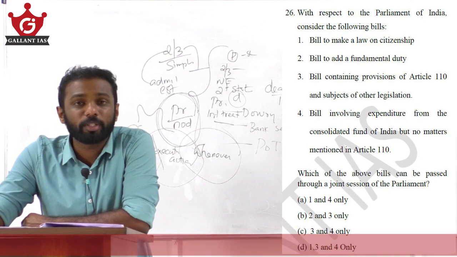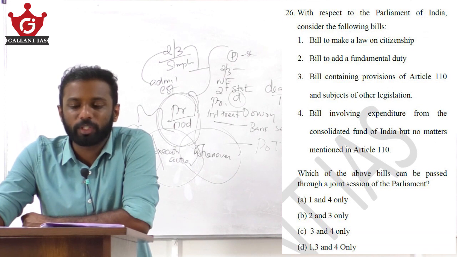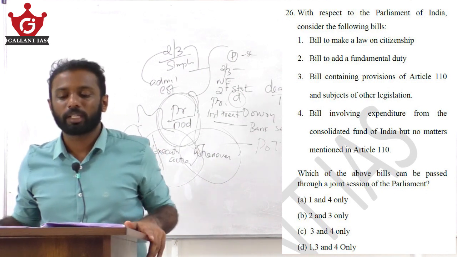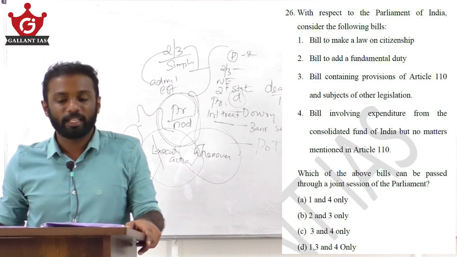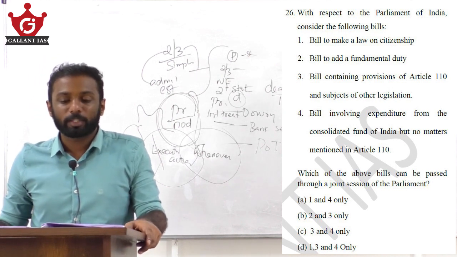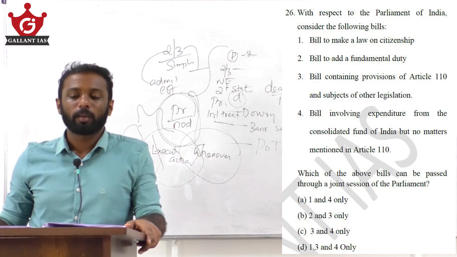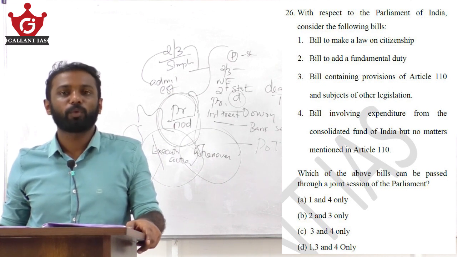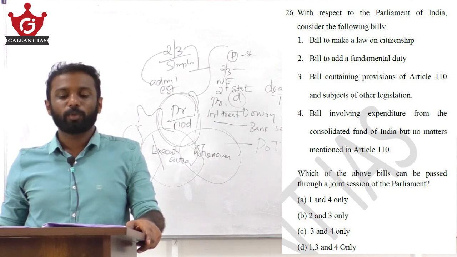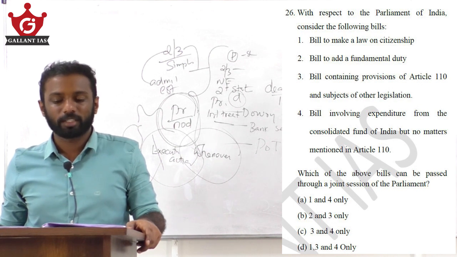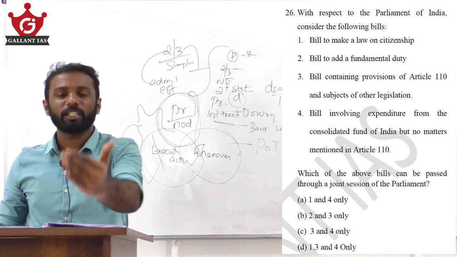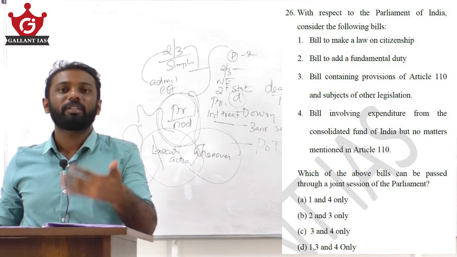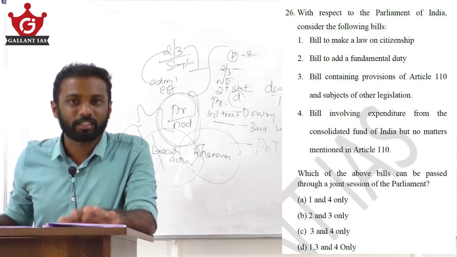Question number 26. With respect to the Parliament of India, consider the following bills. Bill to make a law on citizenship. Bill to add a fundamental duty. Bill containing provisions of Article 110 and subjects of other legislation. Bill involving expenditure from the Consolidated Fund of India, but no matters mentioned in Article 110. Which of the above bills can be passed through a joint session of the Parliament? So among these 4 bills, which can be taken for consideration in the joint session is asked here.